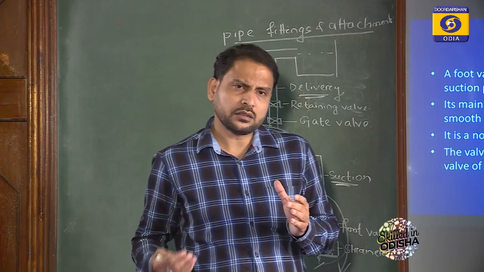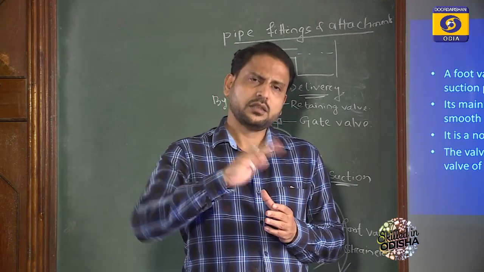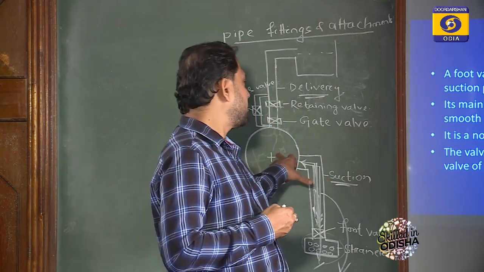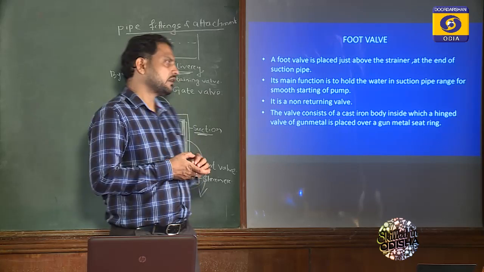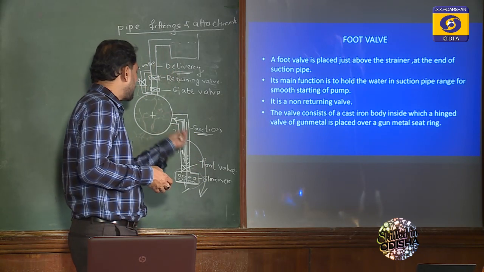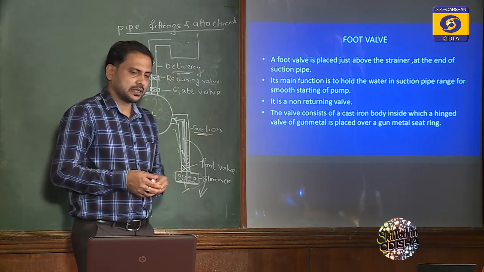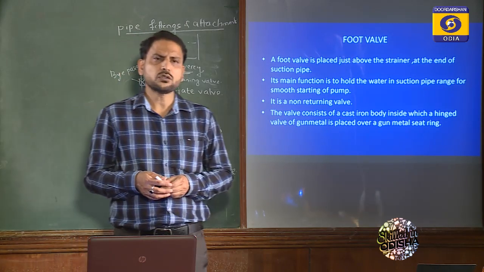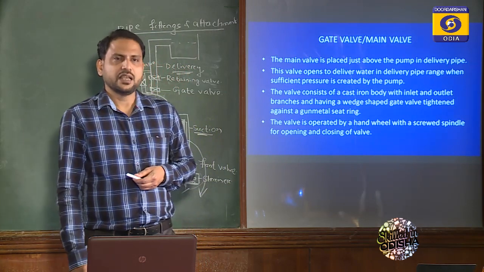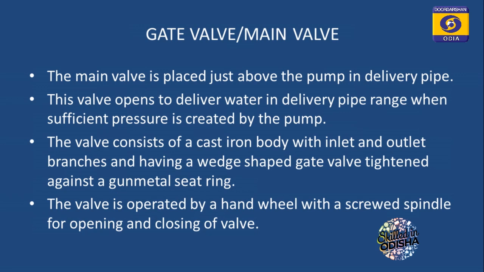And when water is to be drawn through the suction pipe, it pulls the foot valve open and goes up to the pump. During negative flow, that means if the water wants to flow back to the sump, it is not possible because it is a non-returning valve. So next, we will go to the next valve, which is the gate valve, main valve or sluice valve.